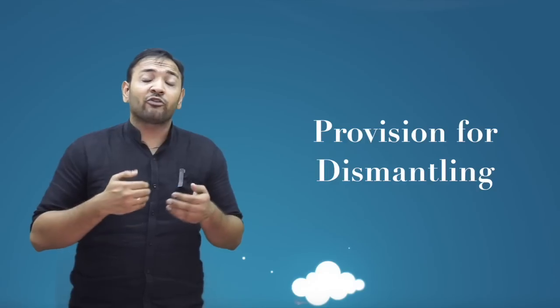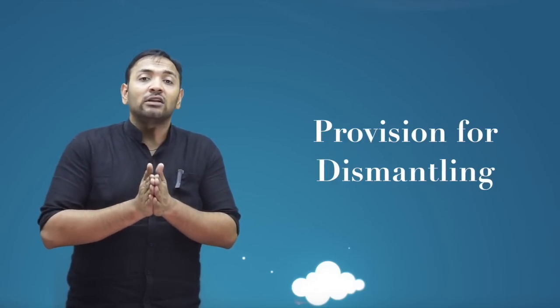If my property, plant and equipment has a 35-year useful life, then the cost that will be incurred at the end of 35 years has to be identified as a prudent management estimate, discounted to present value and added to the cost of the asset. That might require significant effort from the management. So we have to make sure we collect the entire evidence on what basis the management made that estimate.